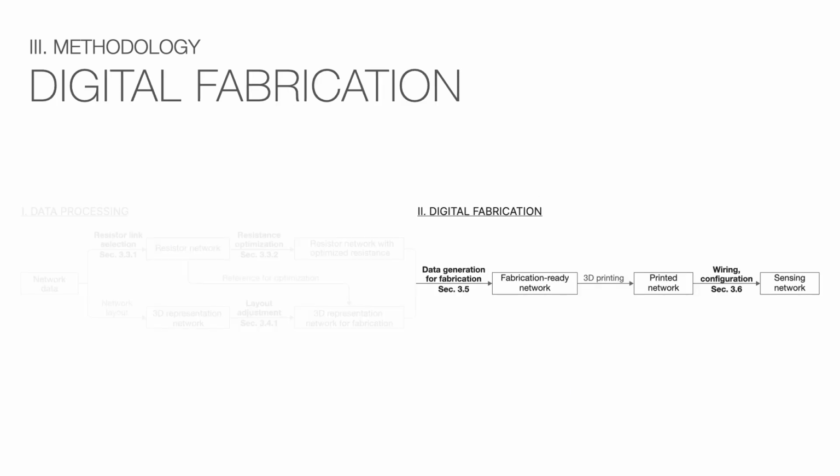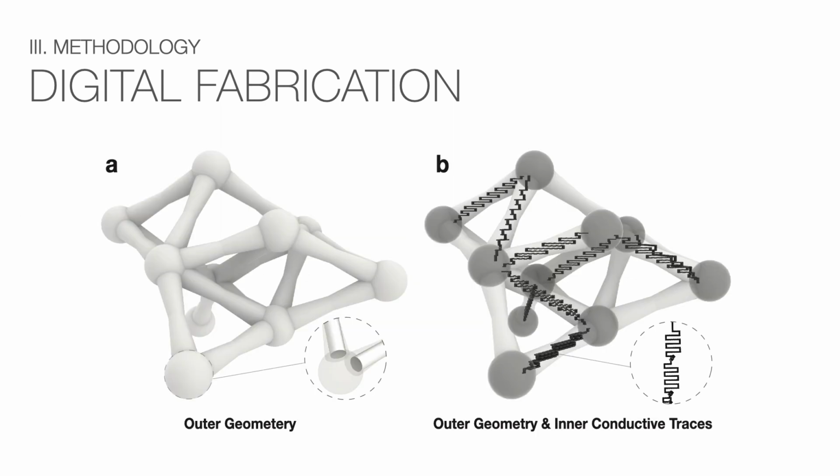Now, I'll be discussing the second half of our pipeline, which focuses on fabricating the output results from the first half. So now this includes generating a digital representation of the geometries that we want to print by using a CAD software, including the conductive traces. As you can see here, we use a serpentine pattern to control the length of the conductive traces so that we can vary the resistance within each link.